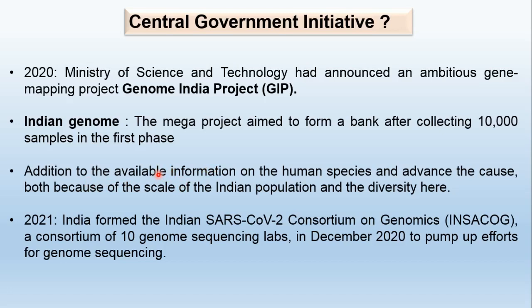Because they want to add to the available information on the human species and advance the cause, both because of the scale of the Indian population and its diversity. They want to study which genetic diseases and which genetic structures are prevailing. So to know the genetic imprint, the government is planning the Genome India project.